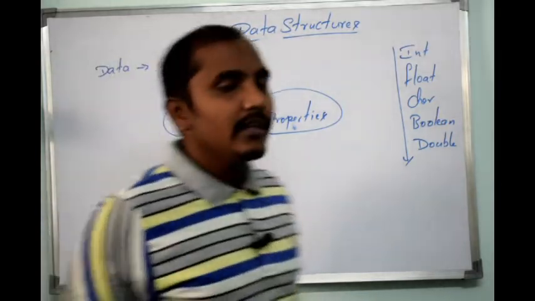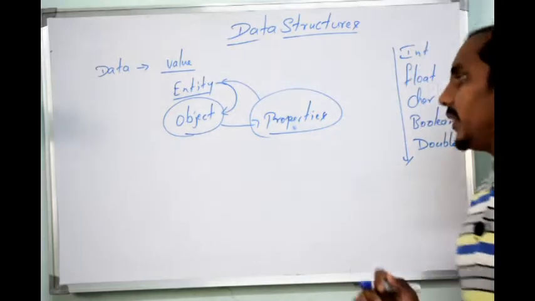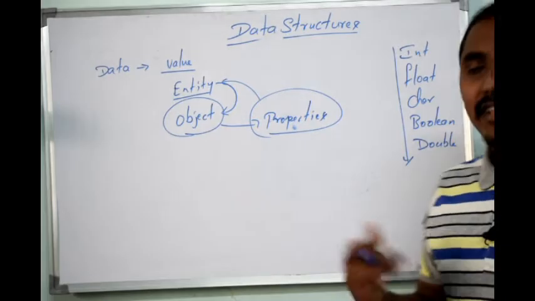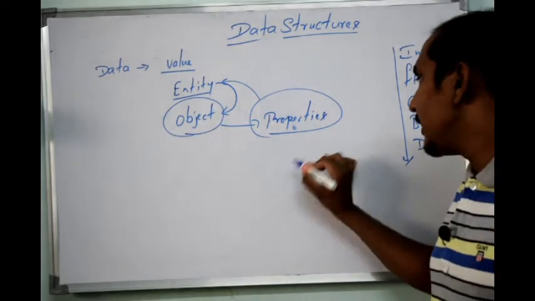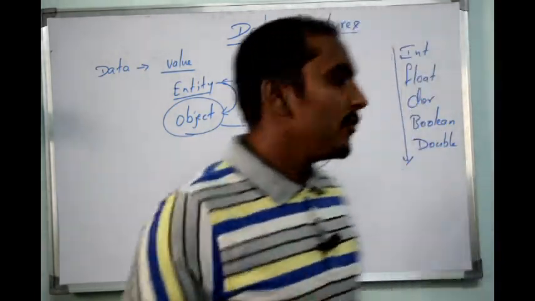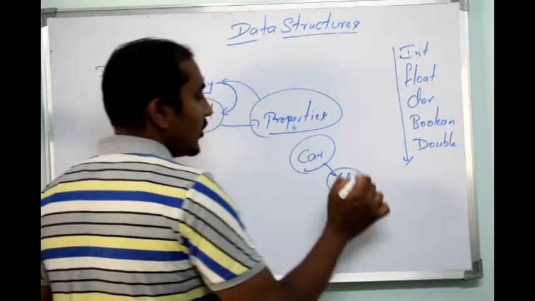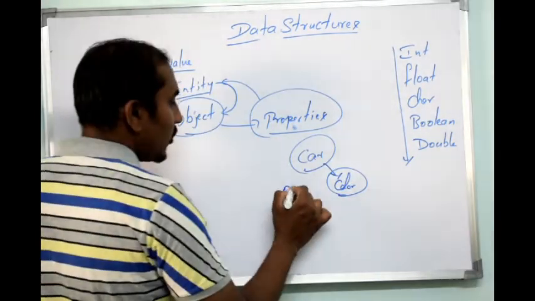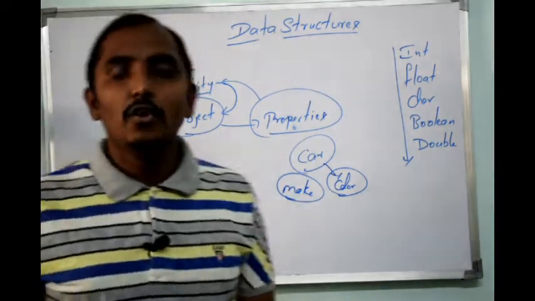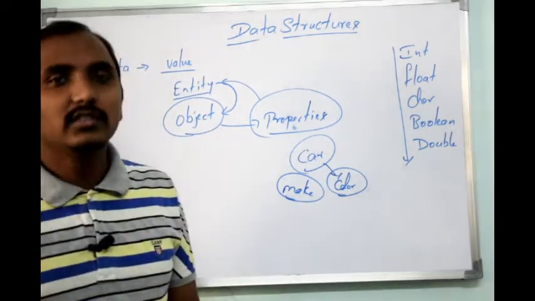So what is an entity? An entity is an object which contains properties. Now we'll see what is a property. A property explains the object. For example, if I say a vehicle, a car, the car is an object which contains several properties, like the color of the car, the make of the car, which company has produced that car, the horsepower, the engine capacity, the seating capacity.